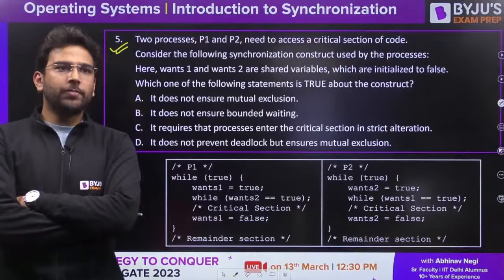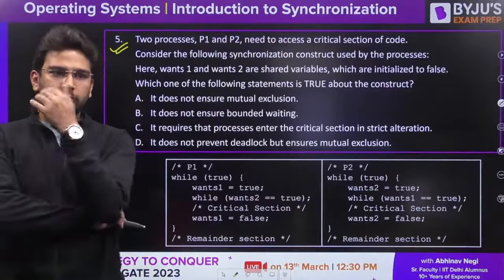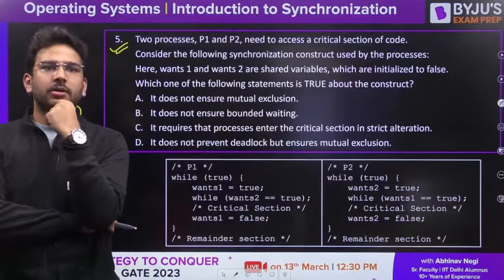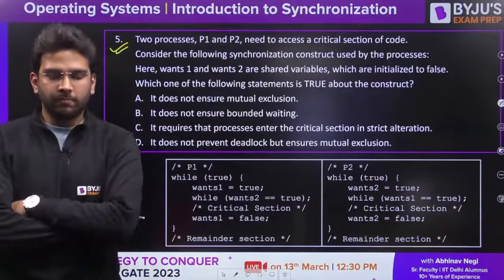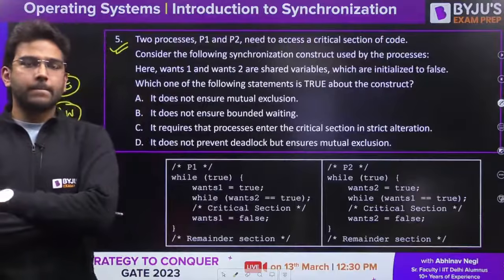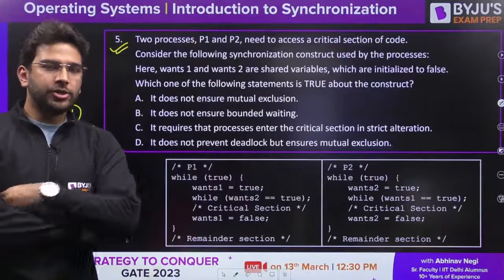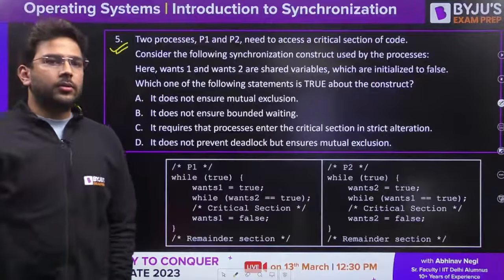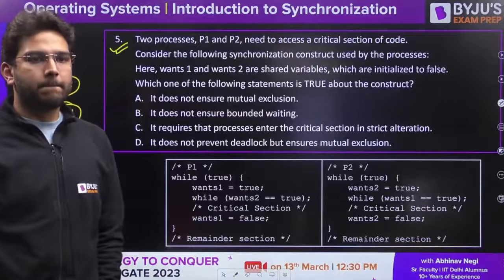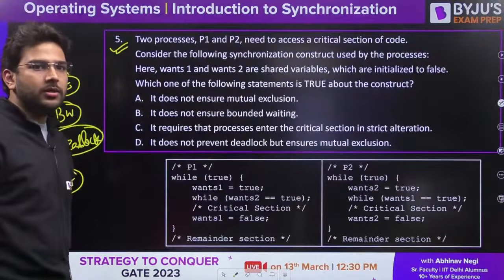Okay, Utkarsh is saying option C should be the correct answer. Okay, let's see. Anyone else? Yes, Shailesh, Anu. Noob is getting D as the answer. Okay.